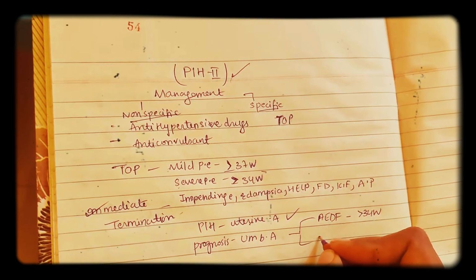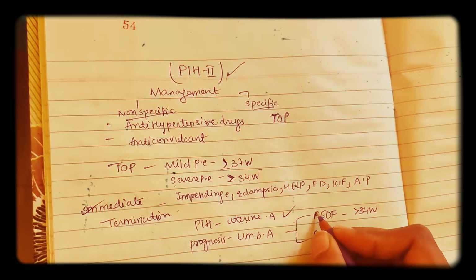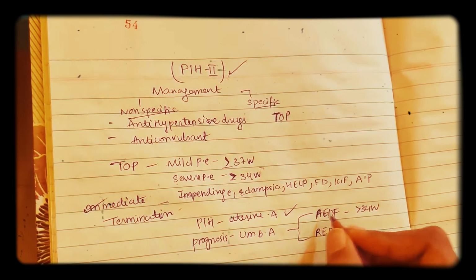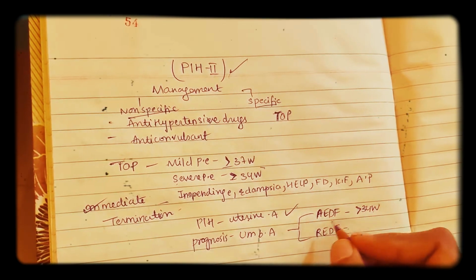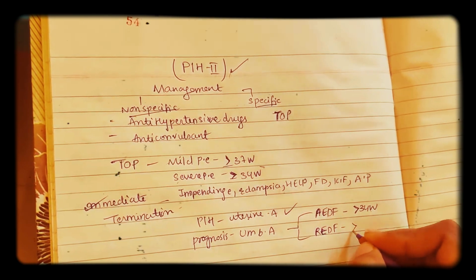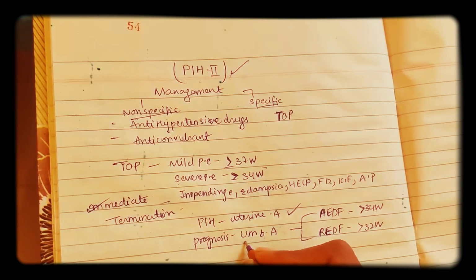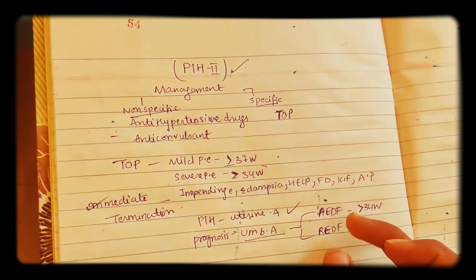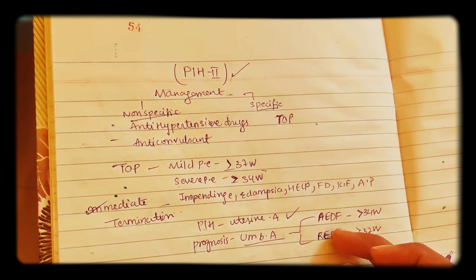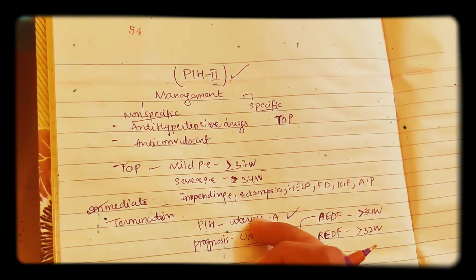Another one is reverse end diastolic flow. In absent end diastolic flow, the end diastolic flow is absent, so we will terminate within 34 weeks. Here the end diastolic flow is reversing, so you will terminate at around 32 weeks. This is important. In the prognosis by umbilical artery Doppler you will find absent end diastolic flow and reverse end diastolic flow. Before, we used uterine artery Doppler.